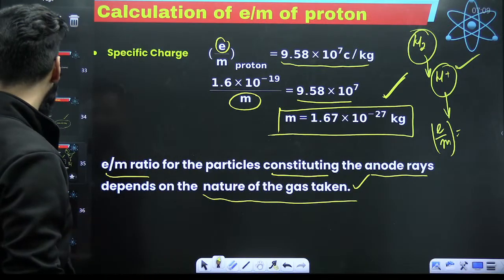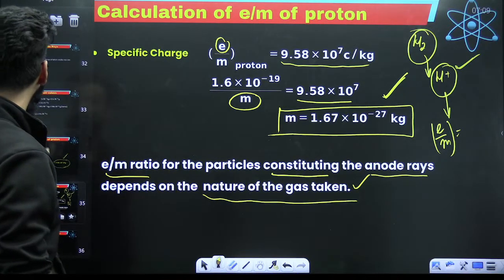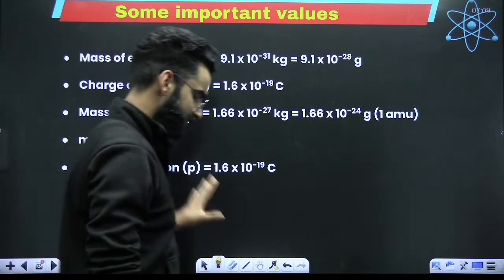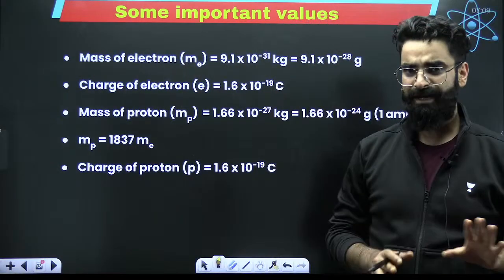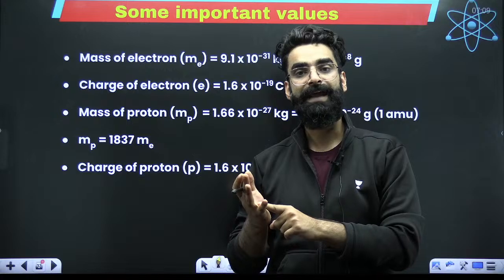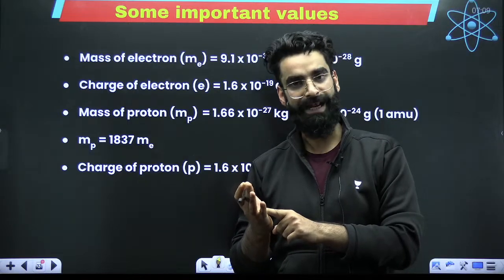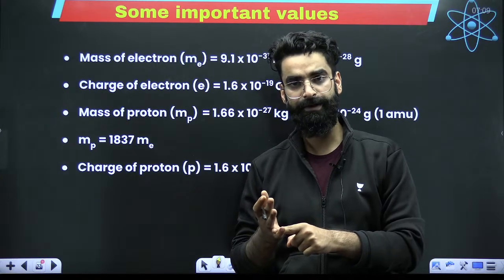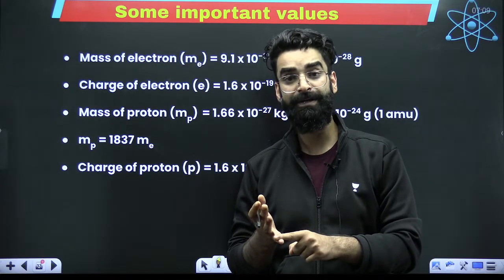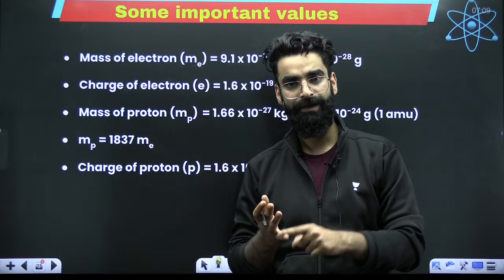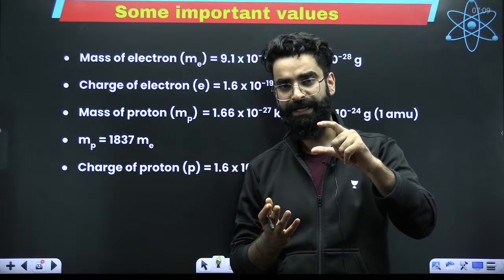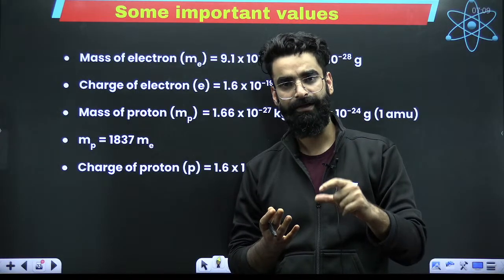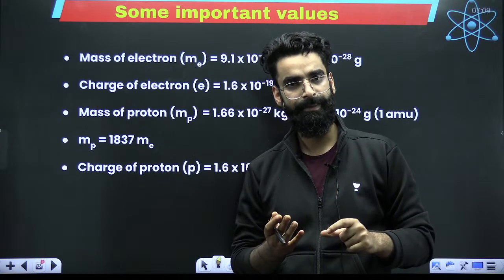Perfect, guys. Now there are some conclusions at the end which you have to remember. Let me quickly recap things. First of all, the cathode ray experiment was done through which electrons were discovered. From the same experiment, the e/m ratio of the electron was calculated. Through Millikan's oil drop experiment, the charge on the electron was calculated. The e/m ratio we know for the electron, the charge we have calculated, so the mass of the electron was calculated then.